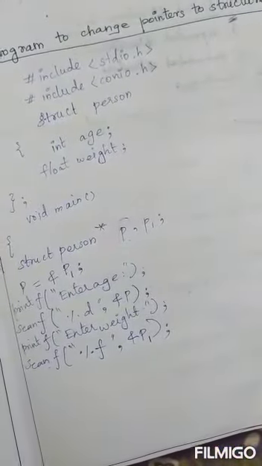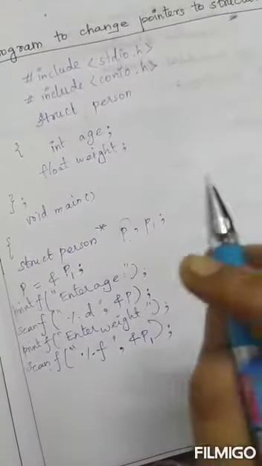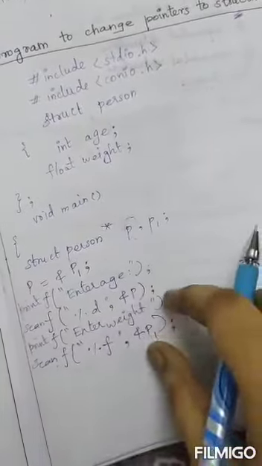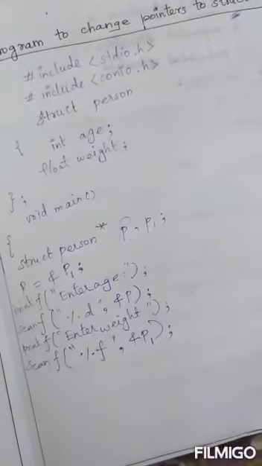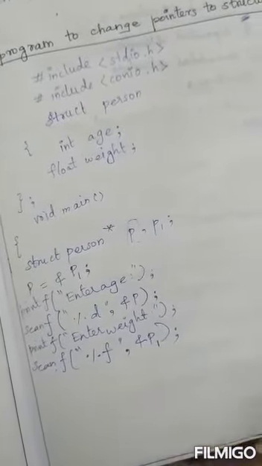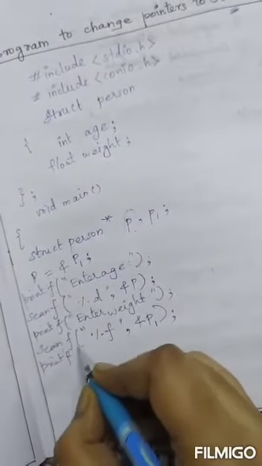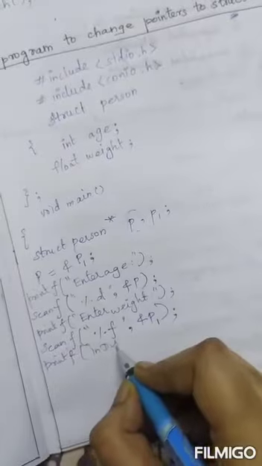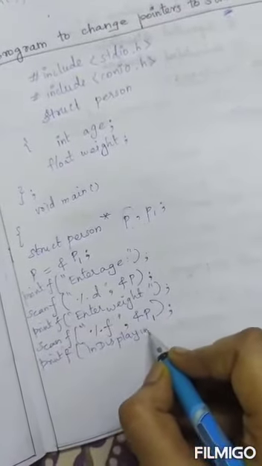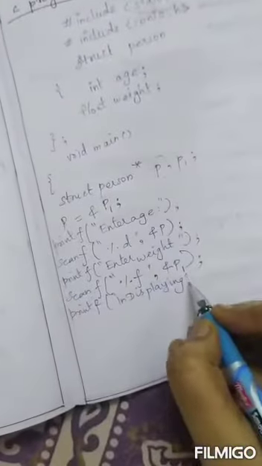Next, these two should be displayed in the output, not with the name p equal to the person's age or p1 equal to the person's weight. I need the words age is equal to, weight is equal to. So for that again we will give some printf statements. The next printf statement will fetch the data values from there and display them.